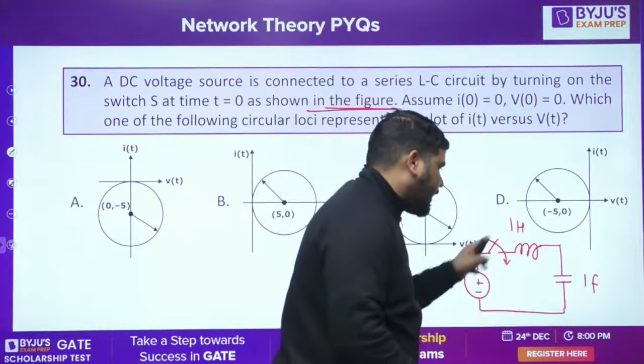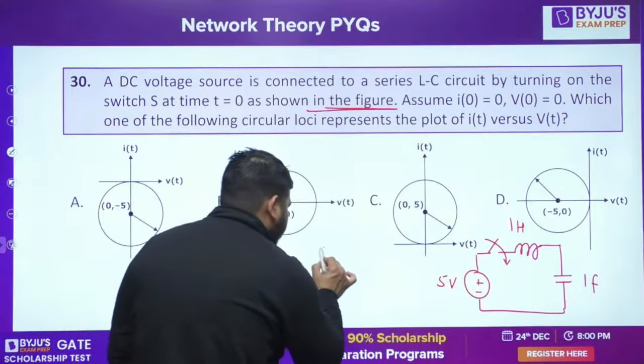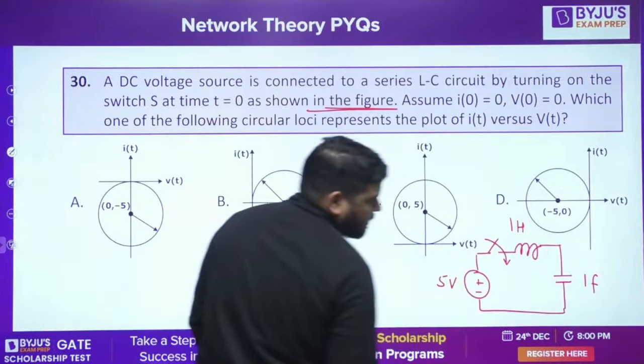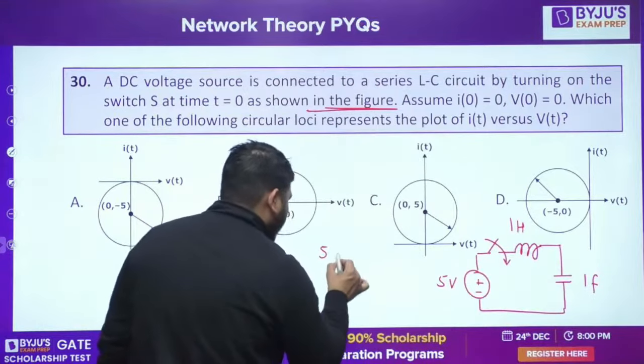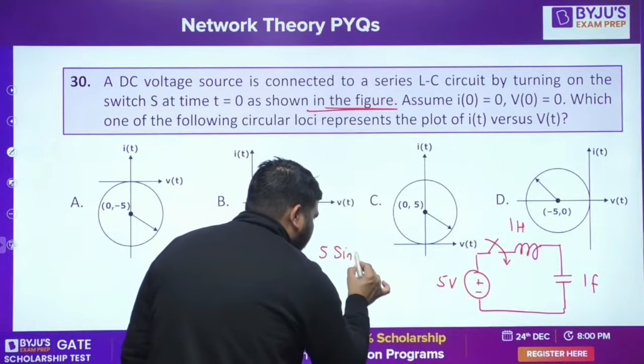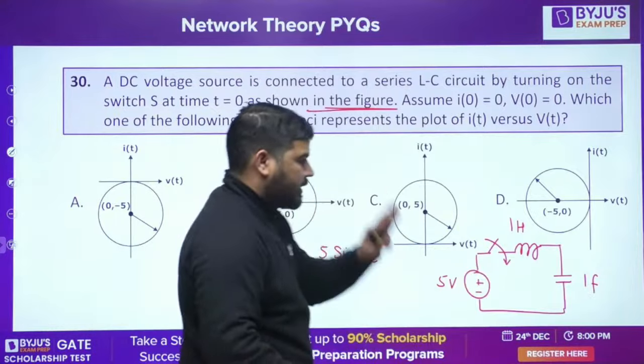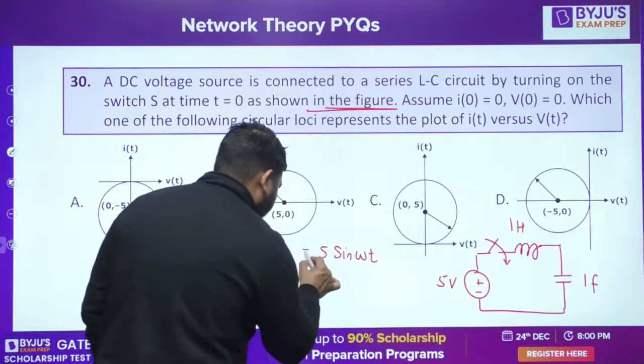First of all, I need to write the current equation. So the current equation is Vs root C by L. So C by L is 1, na? Sine of omega t, 5 sine omega t. This is my current equation. This is IT.